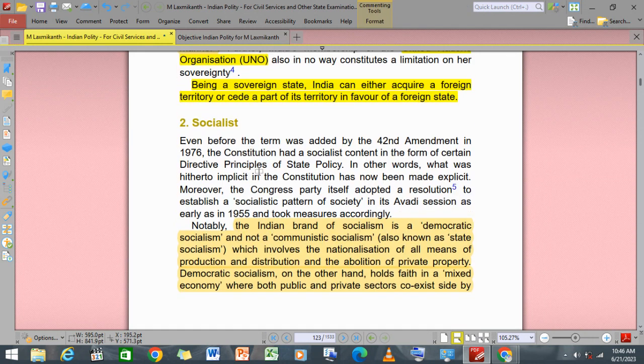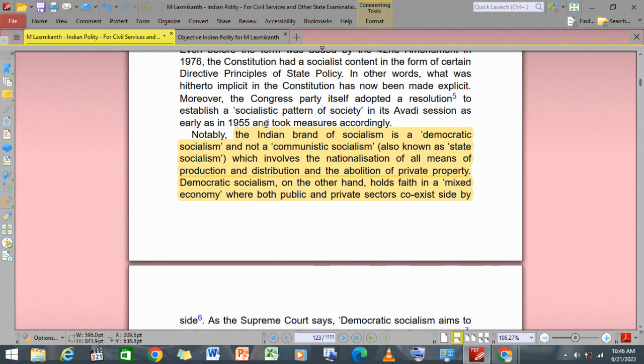Now, socialist. What is meant by socialist? It means they believe in socialist behavior, right? The Indian brand of socialism is democratic socialism and not communist socialism, also known as state socialism. That involves the nationalization of all means of production and distribution, abolition of private property, and democracy. Democratic socialism, on the other hand, holds faith in a mixed economy, right?